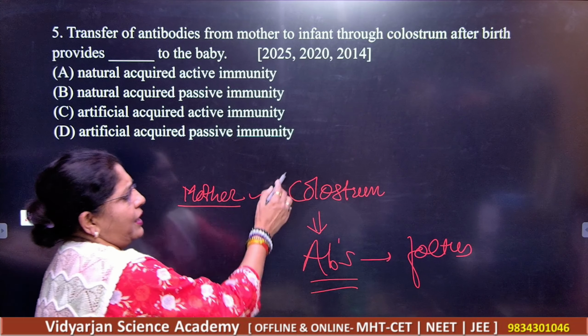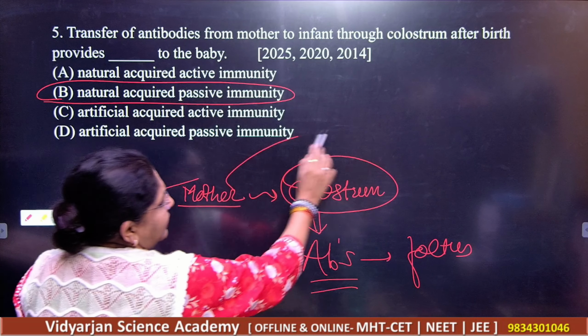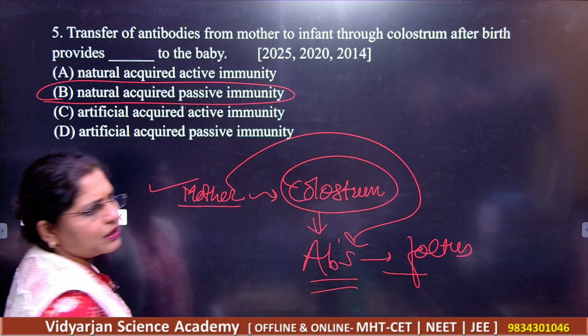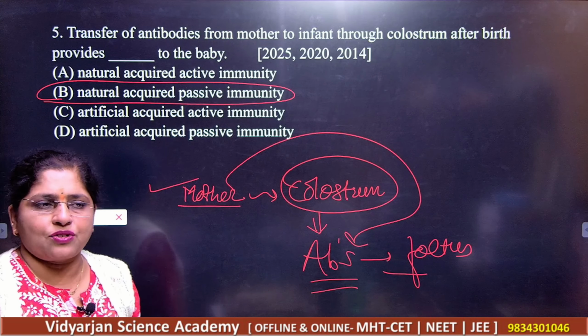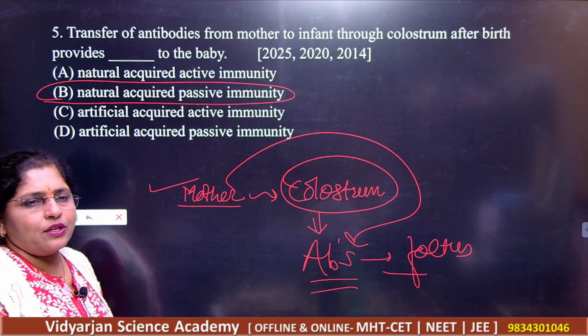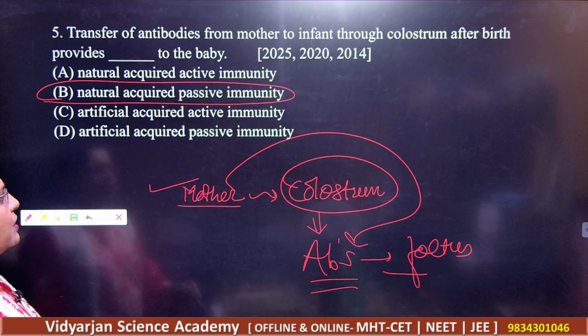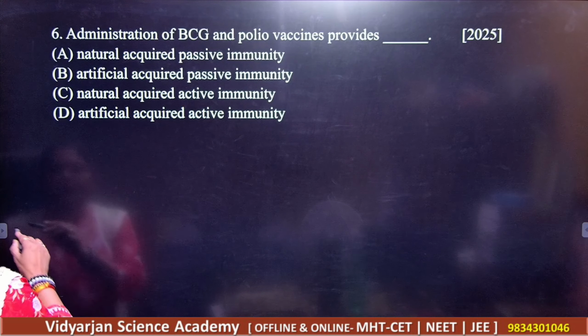So what should be your answer? This is giving you natural acquired passive immunity. Direct antibodies are given to the fetus, so this is the passive immune response. This is the natural one, as the mother is giving natural protection to the baby. So it is the correct option.